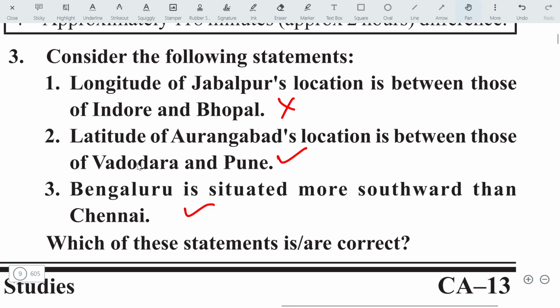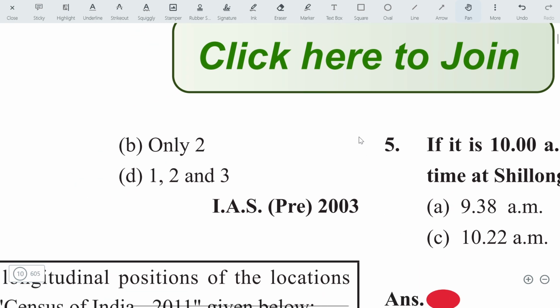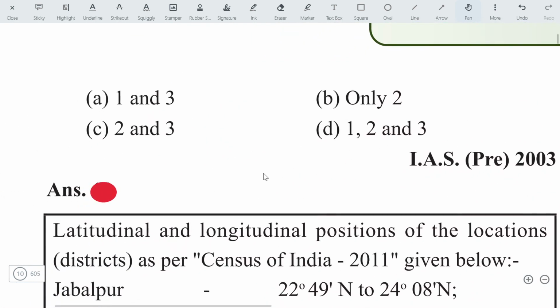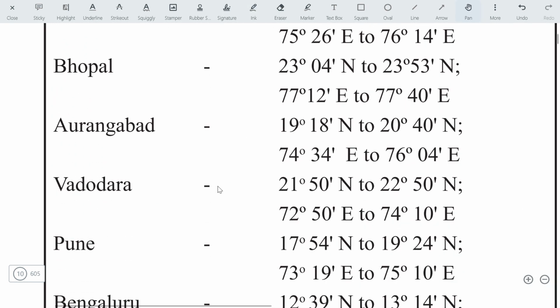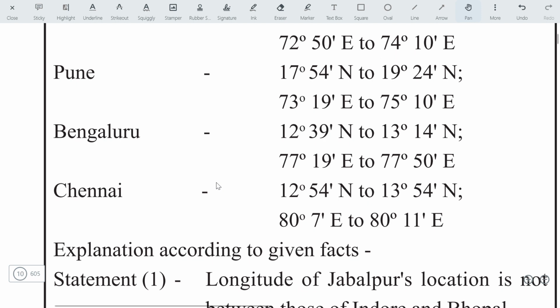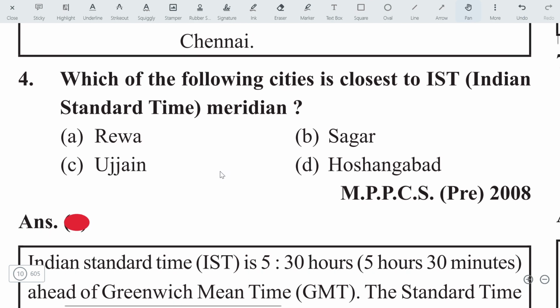Then this statement is correct. Then 2 and 3 will be right statements. Check out the options. Then option C will be correct. Here is the explanation. You can pause the video and go through the explanation. I don't think you must remember all these latitudes. You just have to practice some map exercise and then you will get the answer. Let's move on to the next question.